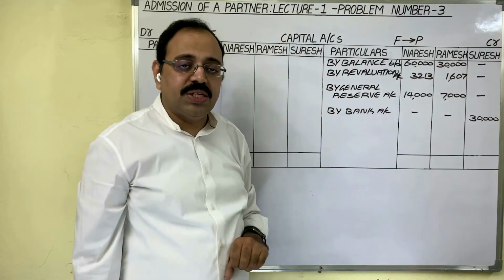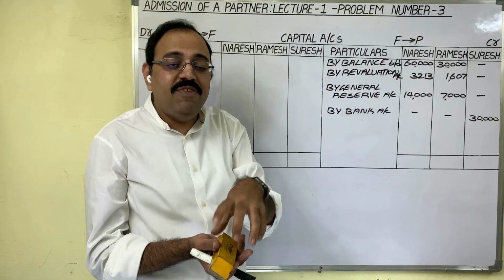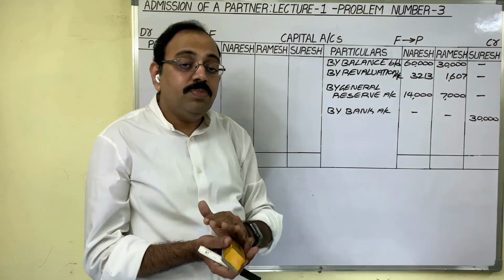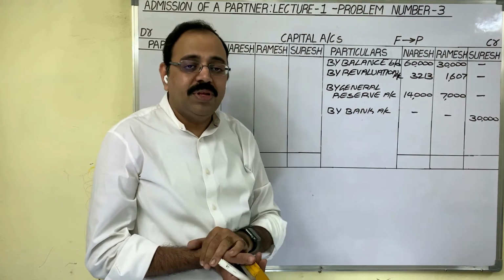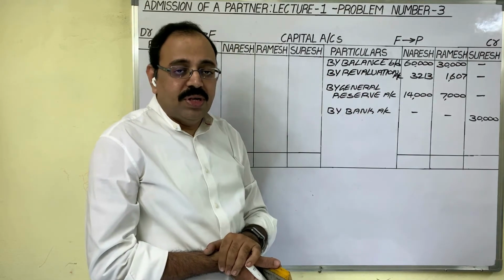Next, general reserve. The partners' accumulated profits are in the firm. If a partner is retiring, the firm should return this money to them. Therefore, on the credit side we are writing by general reserve.